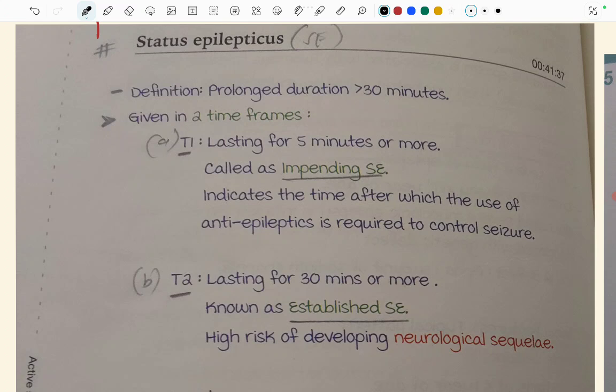It is defined under two time frames, T1 and T2. If a seizure is lasting for 5 minutes or more, it is called impending status epilepticus. It indicates the time after which the use of anti-epileptics is required to control the seizure. That is, if the seizure is lasting for 5 minutes or more, it will not stop on its own. So then it is called impending status epilepticus, and we have to start the anti-epileptics to control the seizure. The second timeline is if a seizure is lasting for 30 minutes or more, then it is known as established status epilepticus, and there is a high risk of developing neurological sequelae.